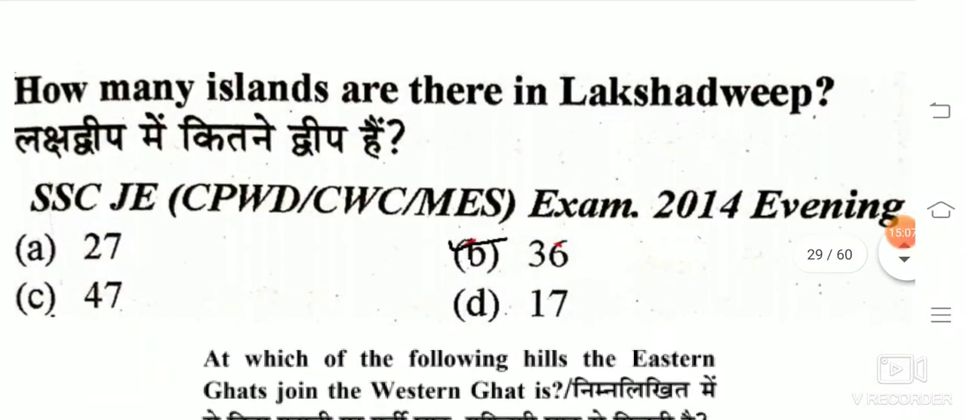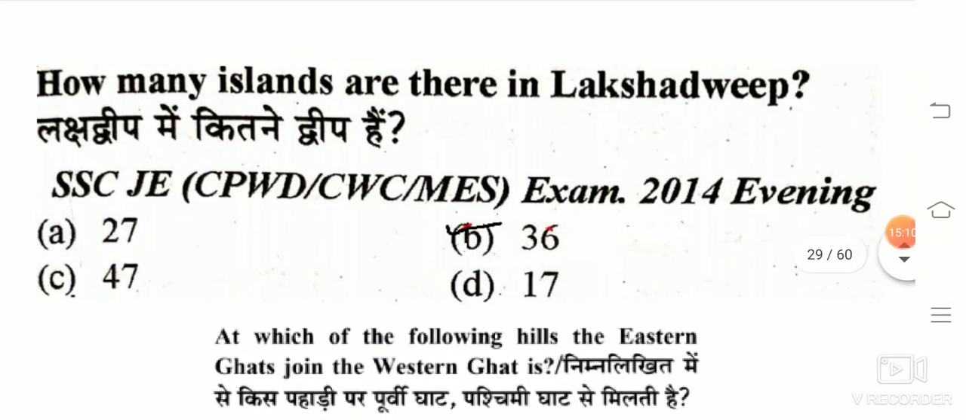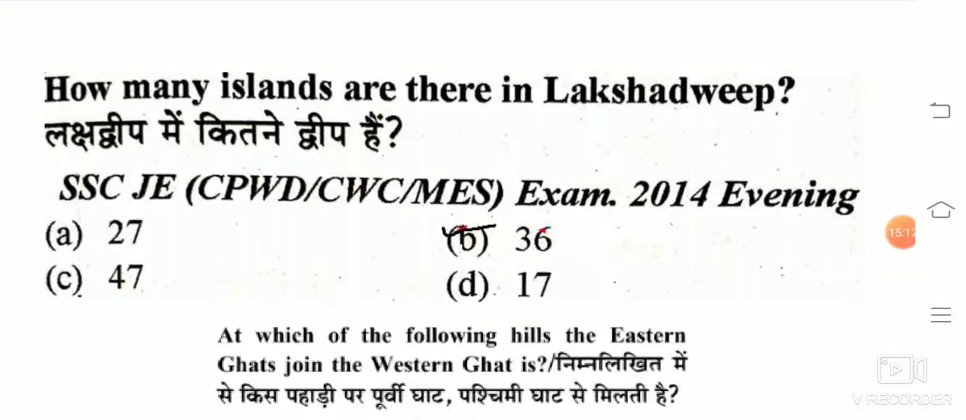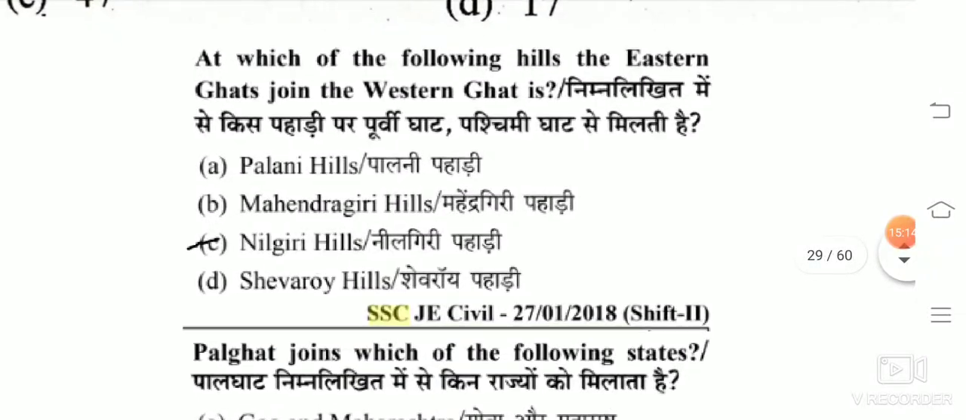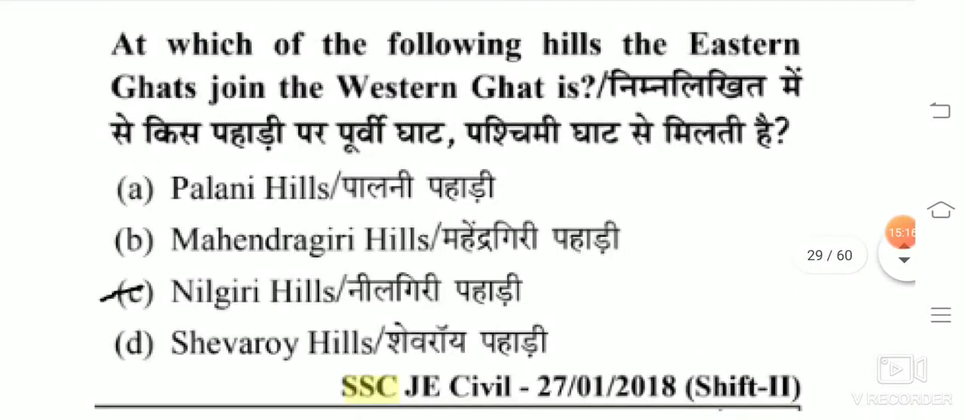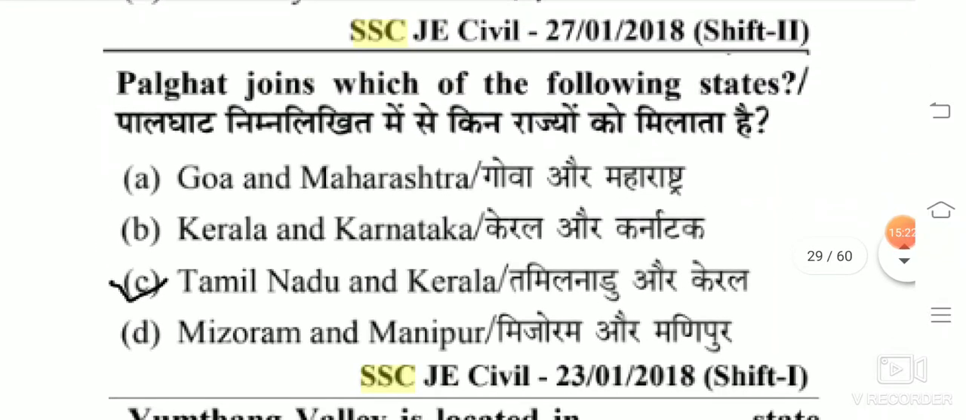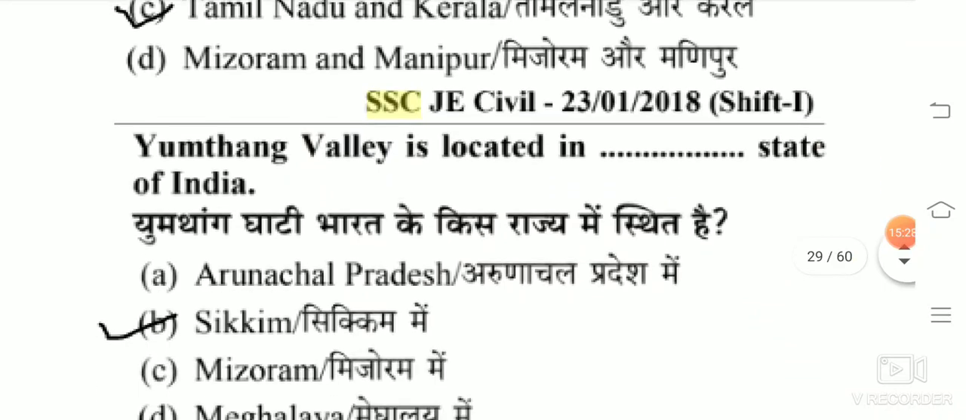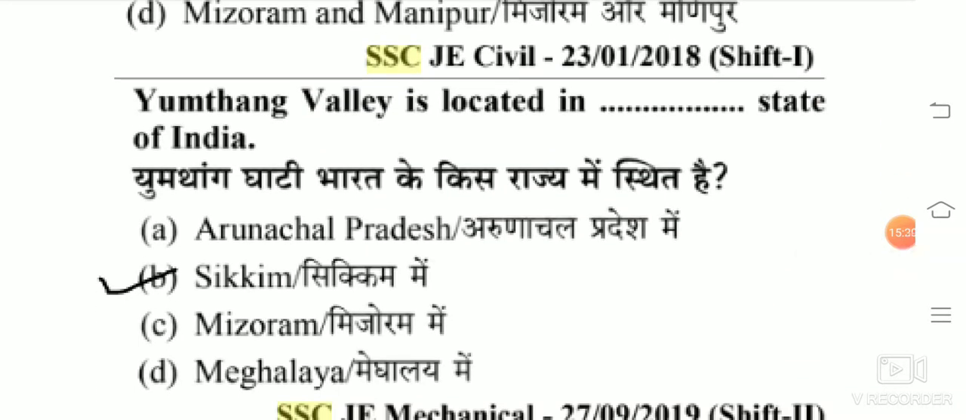How many islands are there in Lakshadweep? 36 islands are there. At which of the following hills does the Eastern Ghats join the Western Ghats? The answer is Nilgiri Hills. Palghat joins which of the following states? Tamil Nadu and Kerala. Yumthang Valley is located in the Sikkim state of India.